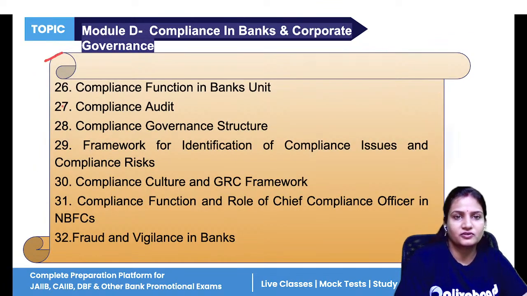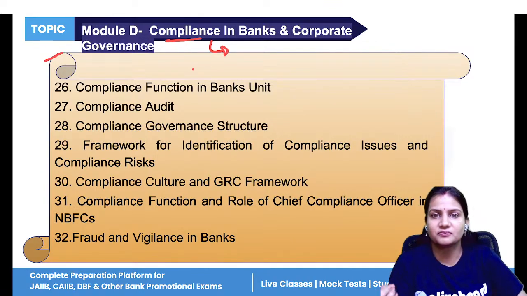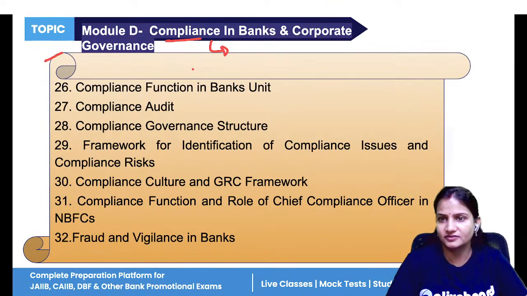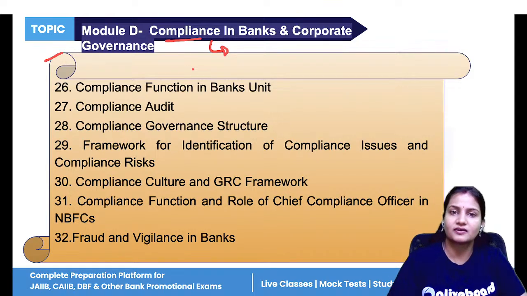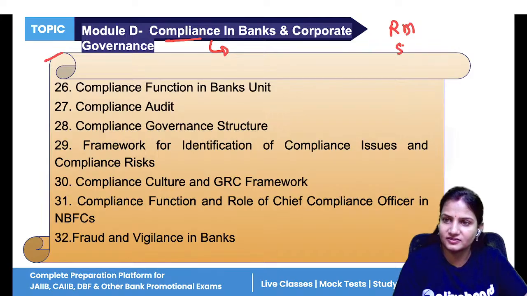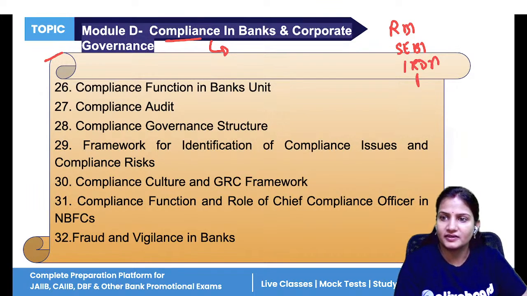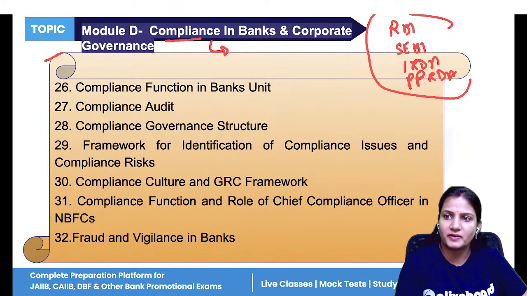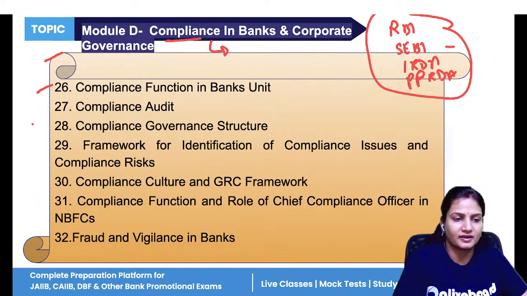And module D is all about compliances. How are the banks maintaining compliances? Compliances means the guidelines, protocols, rules and regulations that every bank has to follow. Whatever guidelines the RBI, the SEBI, the IRDA, and the PFRDA issue are to be followed by their respective associations. So this is all about it. Again, it consists of 7 units.